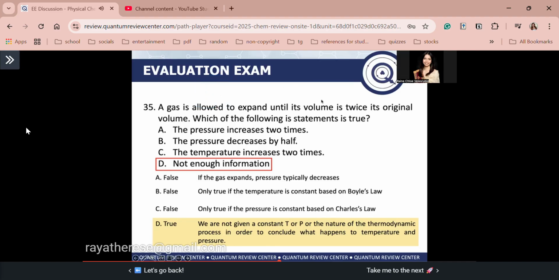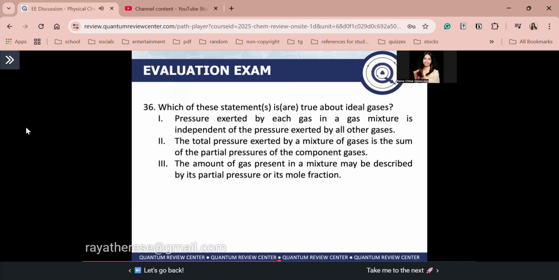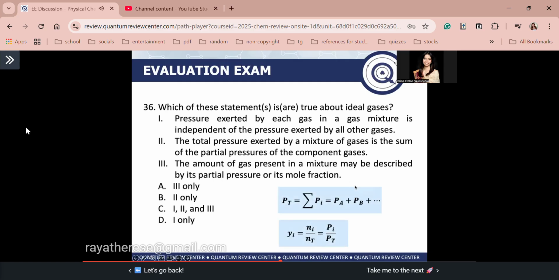Next. Number 36. Ayan. Which of the following statements are true about ideal gases? Okay. So sabi dito sa first statement, pressure exerted by each gas in a gas mixture is independent of the pressure exerted by all other gases. 2. The total pressure exerted by a mixture of gases is the sum of the partial pressures of the component gases. 3. The amount of gas present in a mixture may be described by its partial pressure or its mole fraction. Guys, lahat ng mga concepts na to are described by the Dalton's law of partial pressures. Tama? Diba guys? Tama lahat.